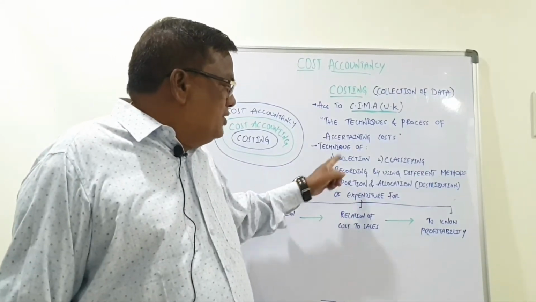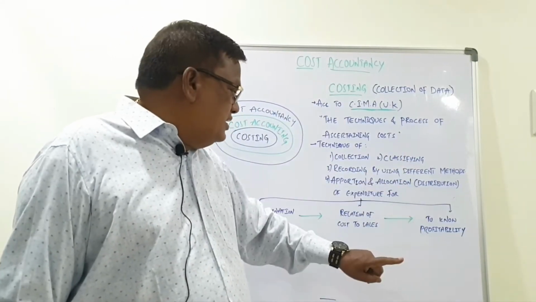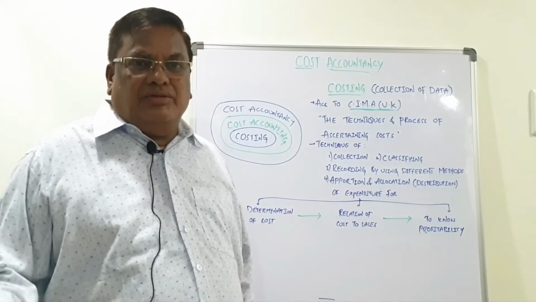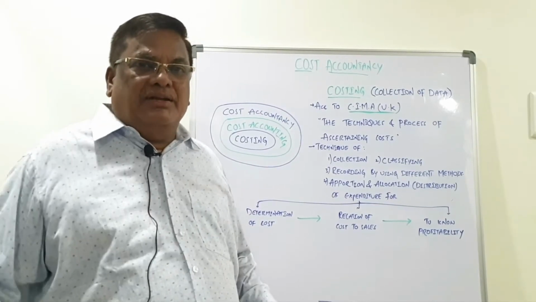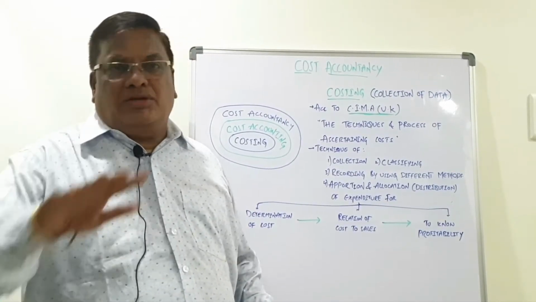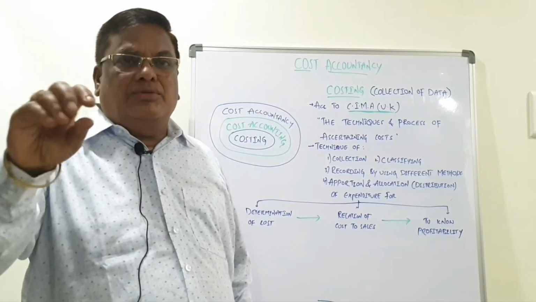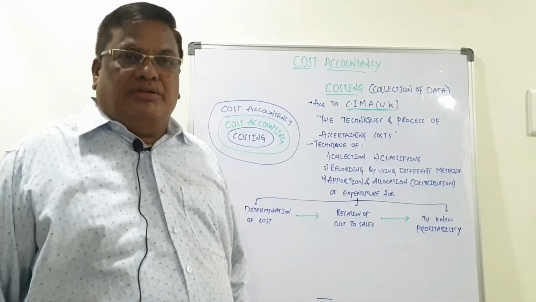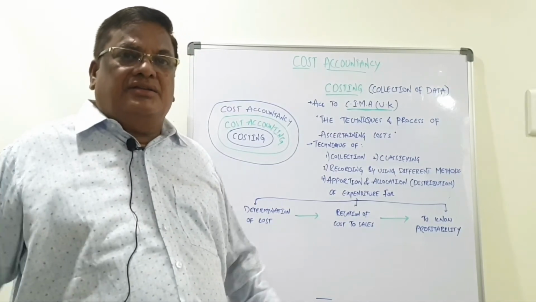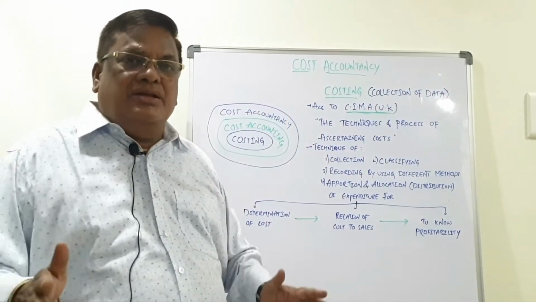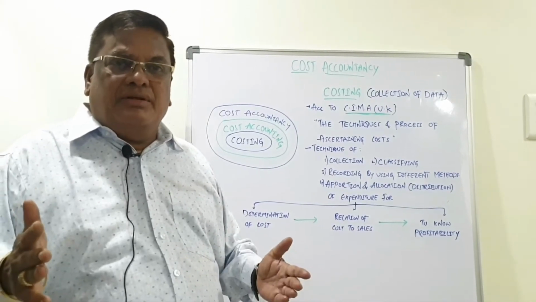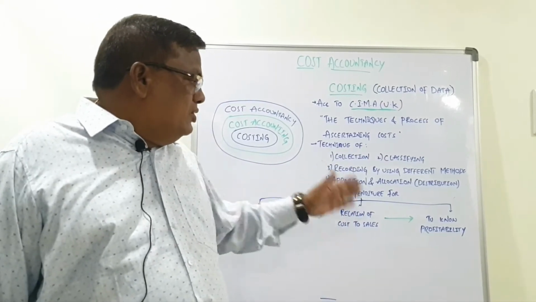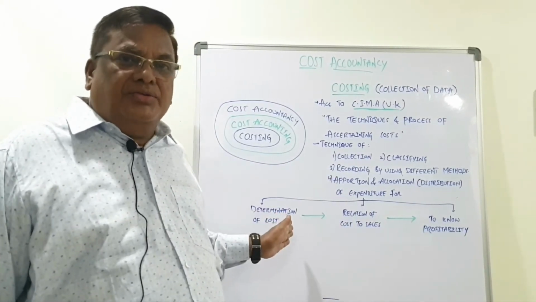After recording by using different methods, the further step is that there are general expenditures in the organization. What are they? One or 2 examples I will list. Rent of the building. It is not paid for a particular center. On the basis of the total area, the total rent amount will be paid. And all machines and buildings are insured. Insurance will be there. These are incurred for all centers and units. That's why they should be apportioned, distributed and allocated. Further, we will learn this in later education. Then after that we can know the cost of production of a unit.